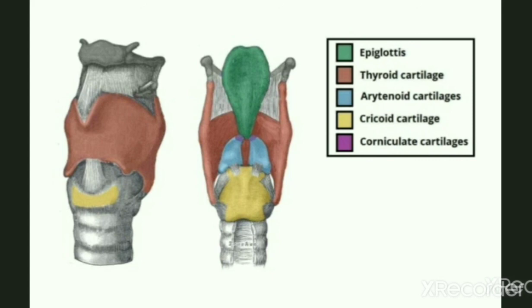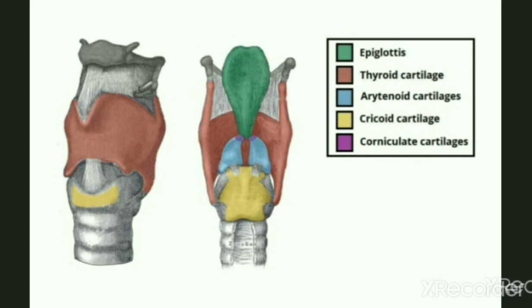Let's start with the unpaired cartilages. The 3 unpaired cartilages are the epiglottis, thyroid and cricoid cartilage. First of all, the thyroid cartilage. In this figure you can see in brown color this is the thyroid cartilage. Here also this is the thyroid cartilage. The thyroid cartilage is a large, prominent structure which is easily visible in adult males.